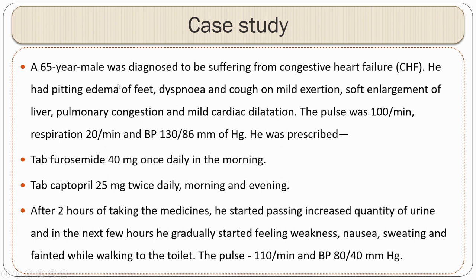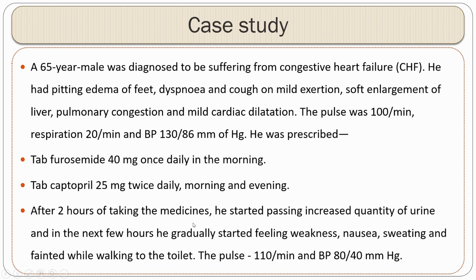A 65-year-old male is diagnosed with CHF, that is congestive heart failure. On examination, he was seen with pitting edema, dyspnea, cough, pulmonary congestion, and cardiac dilatation. The vitals are: pulse 100 per minute, respiratory rate 20 per minute, BP 130/86. You, being the treating physician, prescribed furosemide 40 milligrams once daily and captopril 25 milligrams twice daily.